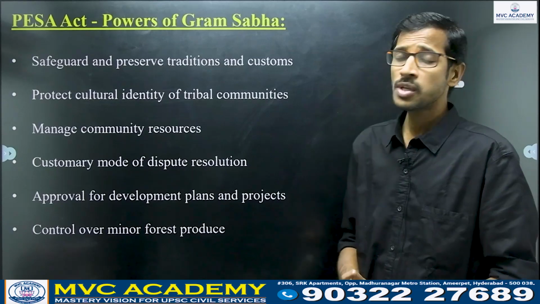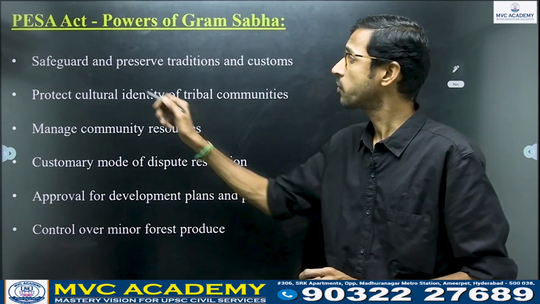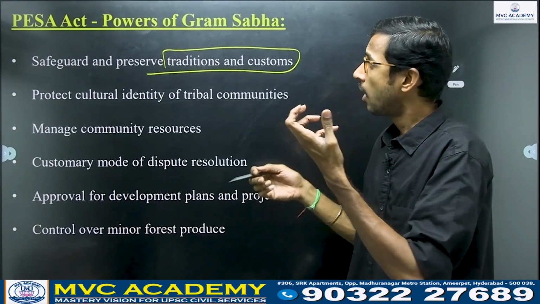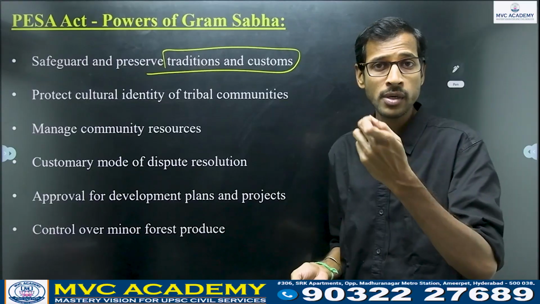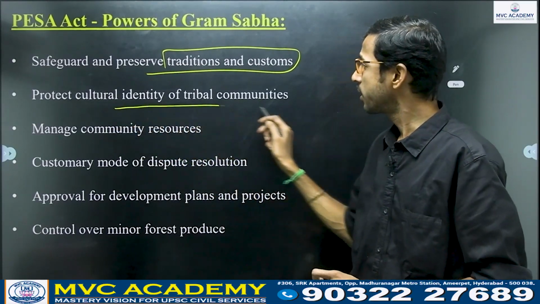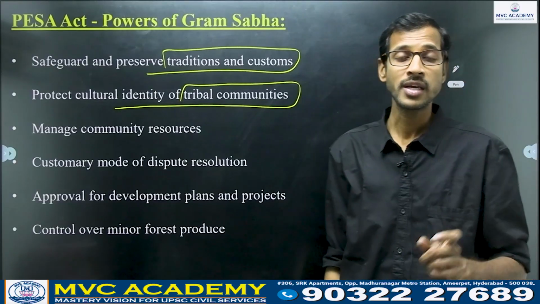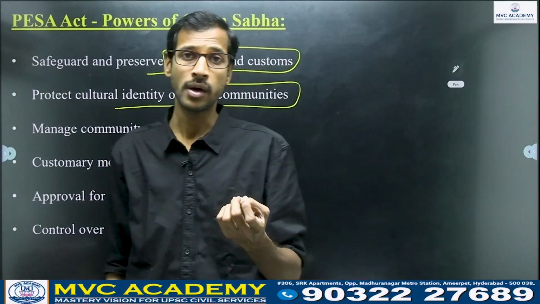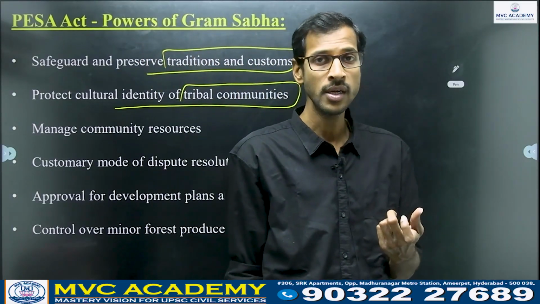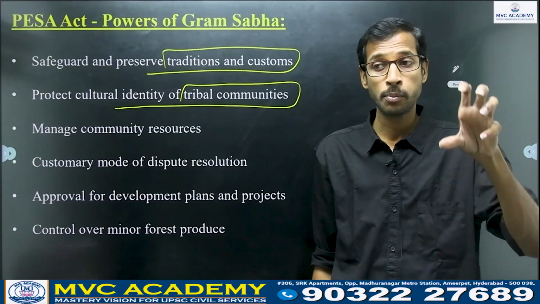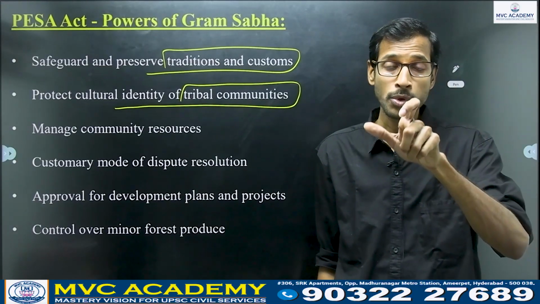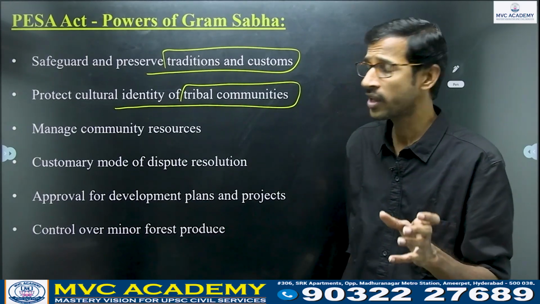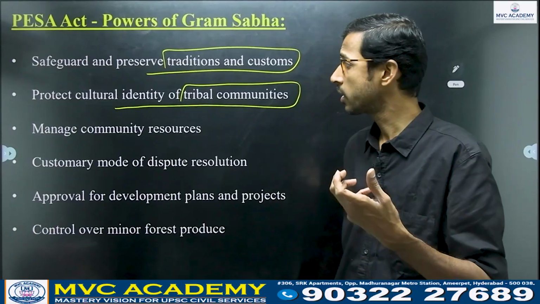What are the powers of Gram Sabha related to the PESA Act? First, safeguard and preserve traditions and customs. The main goal is to safeguard and preserve traditions and customs of tribal communities, so it protects the cultural identity of tribal communities. They have traditions, customs and culture, right? They are completely dependent on the nature. They are protecting the nature, preventing the exploitation of nature, conserving the nature, and also using the resources of nature for their livelihood.